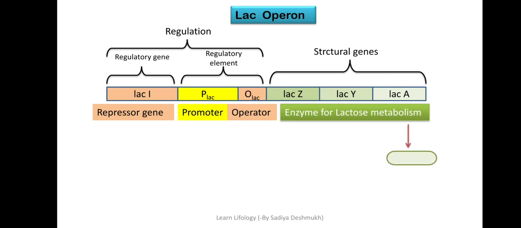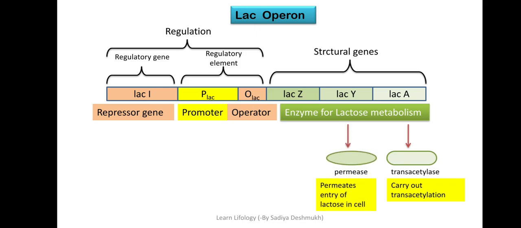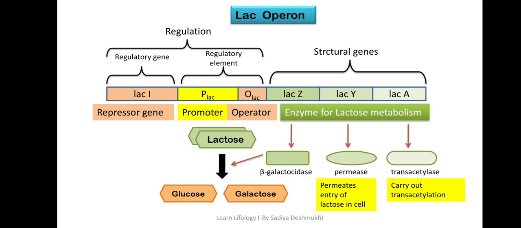Then lac A will produce an enzyme trans-acetylase which will carry out the trans-acetylation. Then lac Y will produce the enzyme permease which will allow the entry of lactose inside the cell, and lac Z will produce the enzyme beta-galactosidase, that is the key enzyme, which will convert lactose, a disaccharide, into two monosaccharides, glucose and galactose, that is the complex sugar is converted into a simpler form. So that is the general structure of the lac operon, a complete structure.